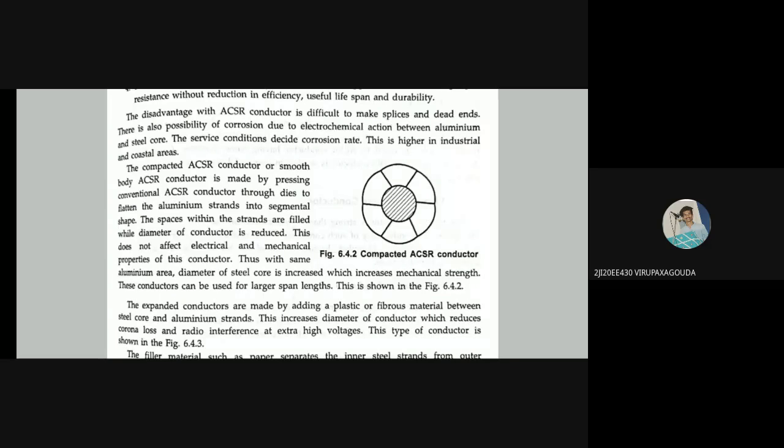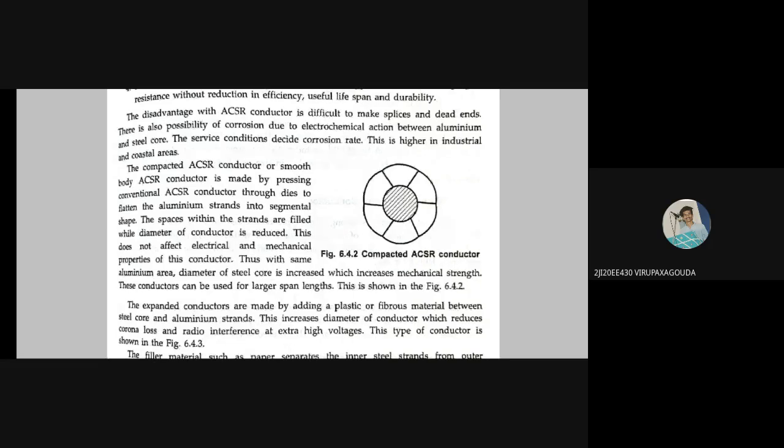The spaces within the strands are filled while the diameter of the conductor is reduced. This does not affect the electrical and mechanical properties of this conductor. Thus, with the same aluminum area, the diameter of the steel core is increased, which increases mechanical strength. These conductors can be used for larger span lengths.